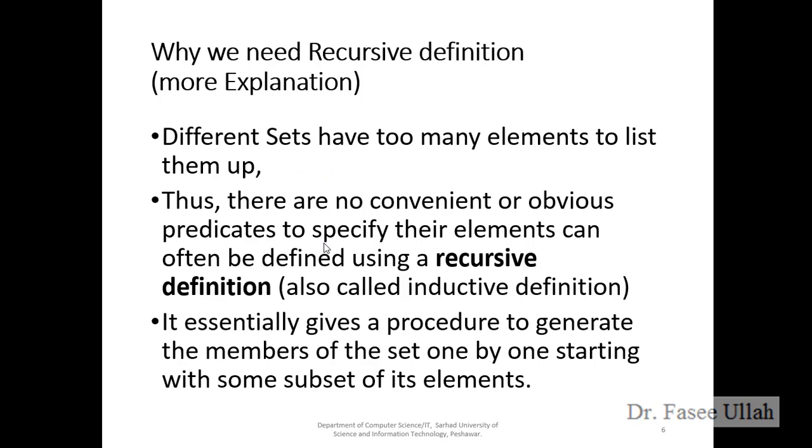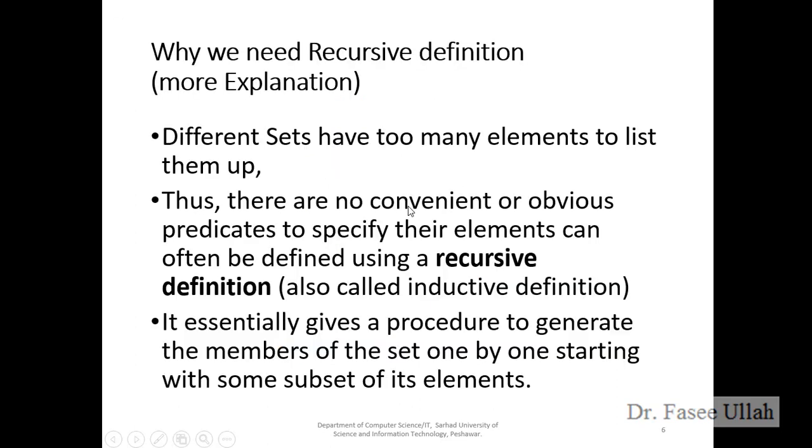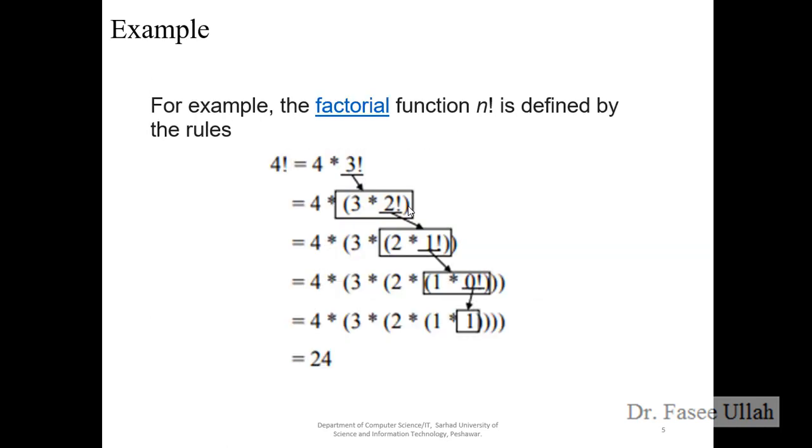Okay, in this type of definition, first we have a collection of elements. So this is the collection, right? 4, 3, 2, 1, 0. So these are the collection of elements. Okay, so first we should have a collection of elements to be included initially in this set, which should be specified, like over here.